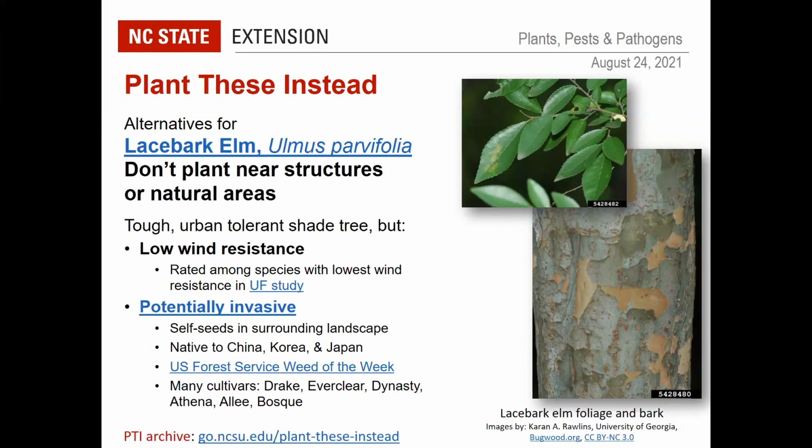It does self-seed rather prolifically, which can just be annoying in a landscape, but the seeds have a little papery wing around them, and they will blow around in the landscape. So if you had it planted next to a wooded area, the seed could certainly start moving into these natural areas and become an invasive concern. So we're saying don't plant lacebark elm near structures or natural areas because of these concerns. Otherwise, it is a really tough, very urban tolerant tree, tolerates a lot of tough conditions, but we want to be aware of some of its less positive features and place it correctly.